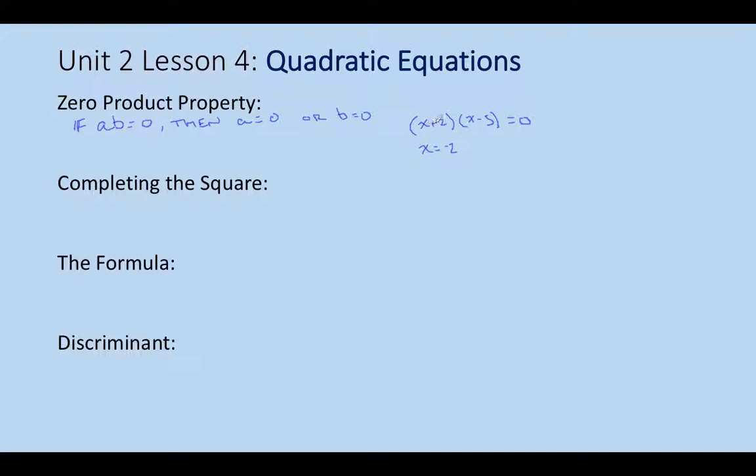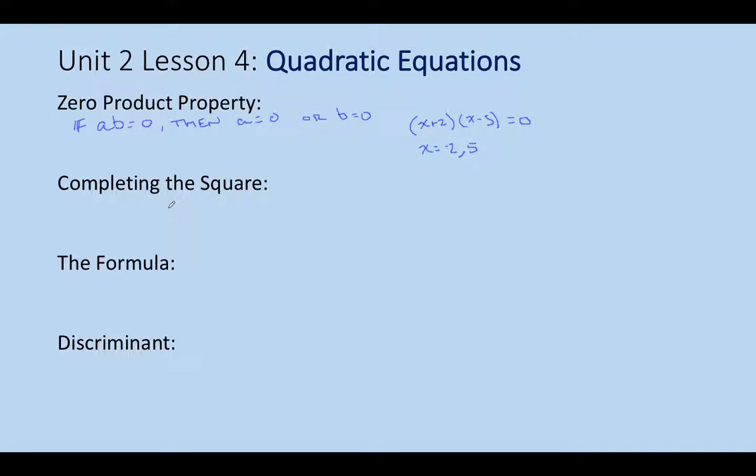If I plug in negative 2, negative 2 plus 2 is 0, and 0 times whatever this is makes it equal to 0. But of course, we have another solution here if x equals 5. Well, 5 minus 5 is 0, and 0 times whatever this winds up being is 0, and it makes it a true equation.